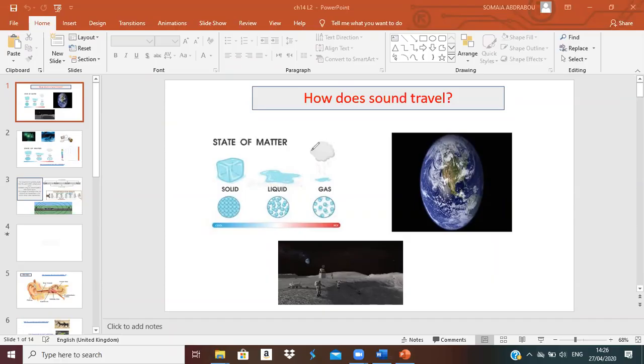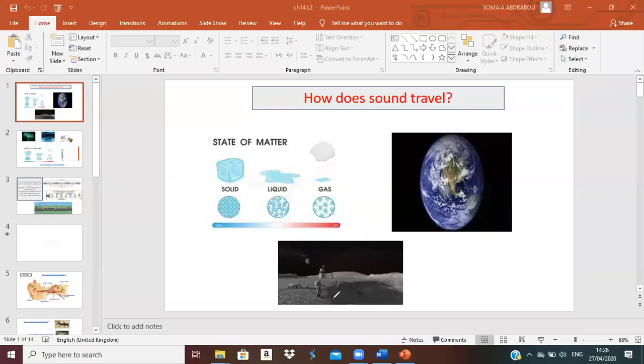Okay, so let's move to the second lesson. How does sound travel? We said that solid has particles, liquid also has particles, gas also has particles. All matter contains particles inside it. So when the particles vibrate, it makes sound.